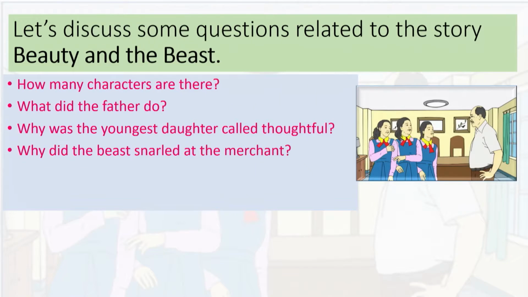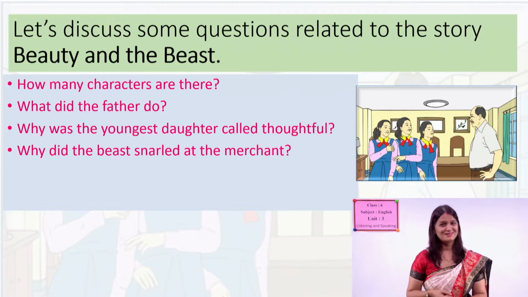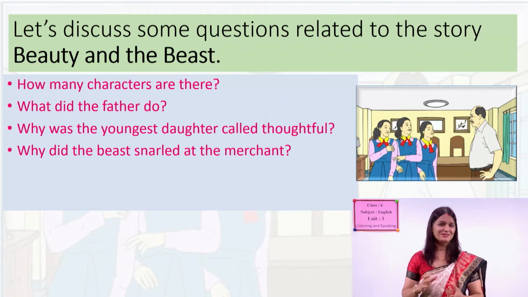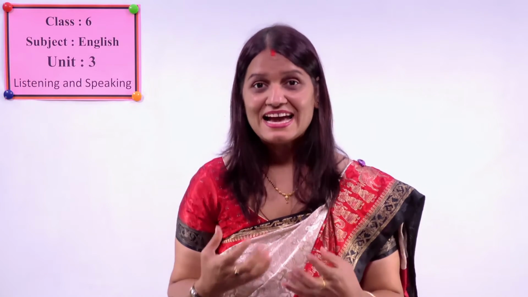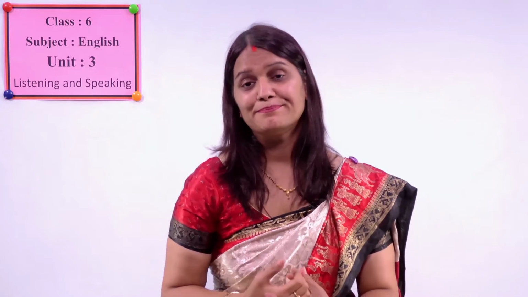Next one, why did the beast snarl at the merchant? We had discussed last time the meaning of snarled. Do you remember? Yes, growled angrily. Snarled means growled angrily. So why did the beast snarl at the merchant?